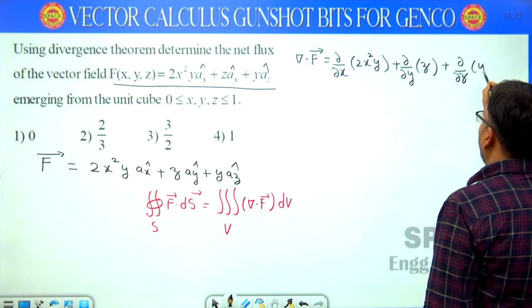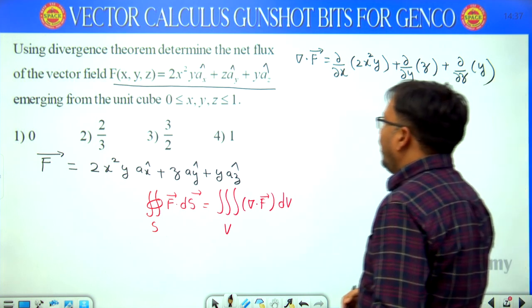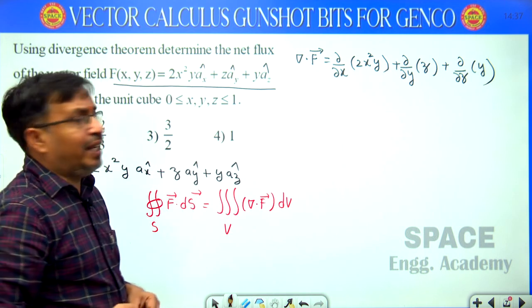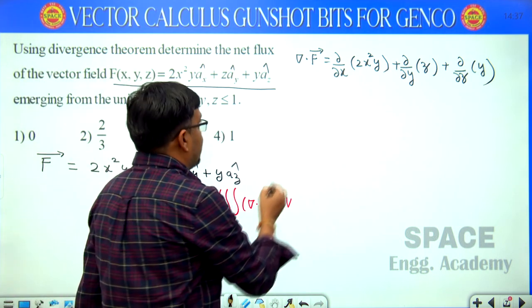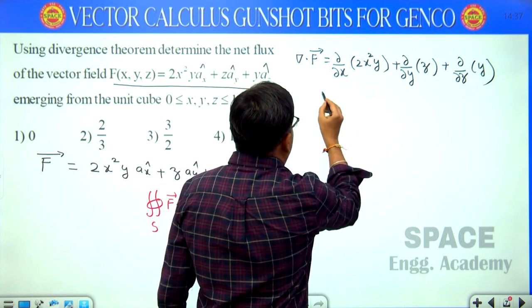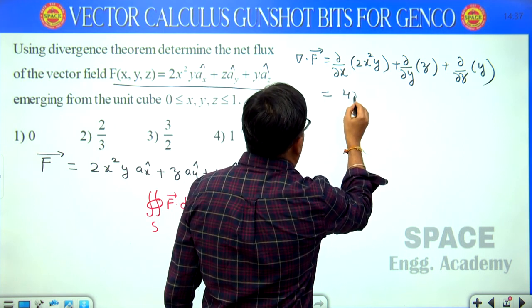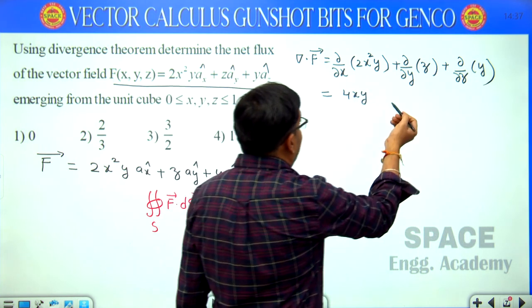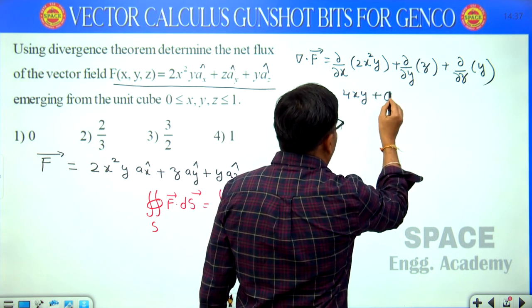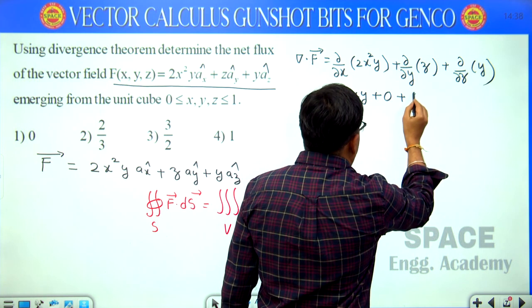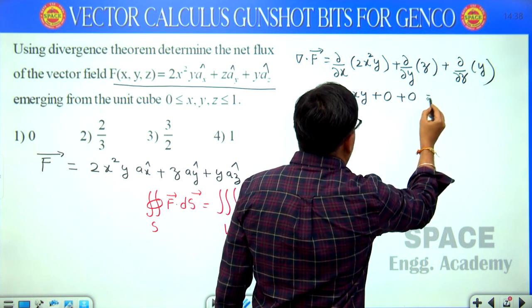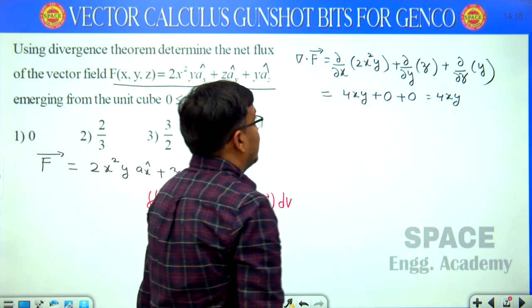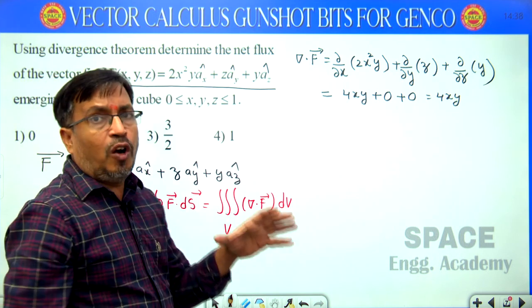Differentiating 2x square y with respect to x becomes 4xy. Differentiation of z with respect to y becomes 0. Differentiation of y with respect to z becomes 0. That equals 4xy.